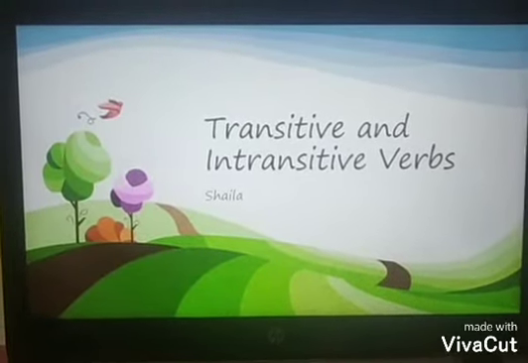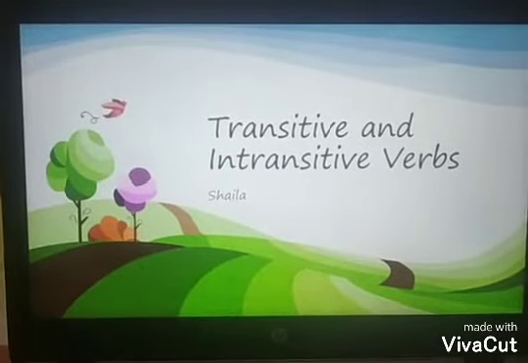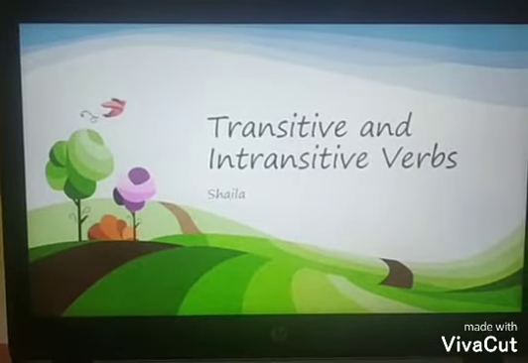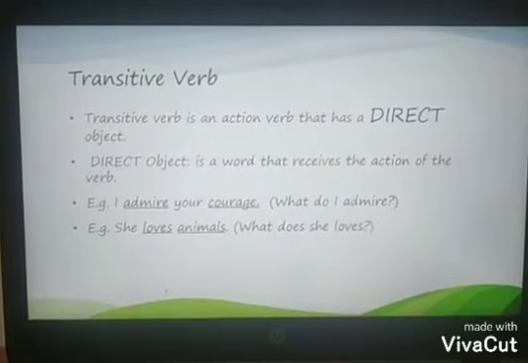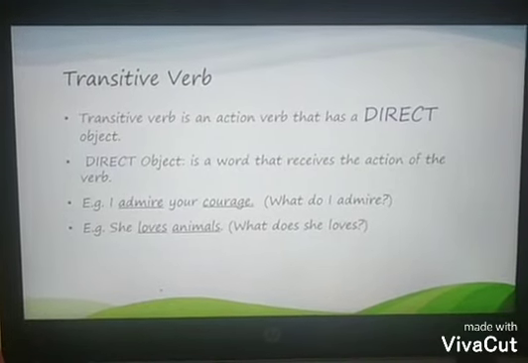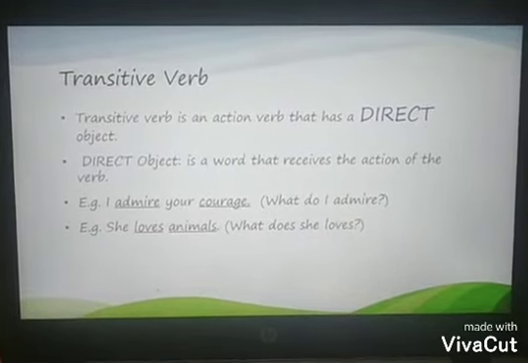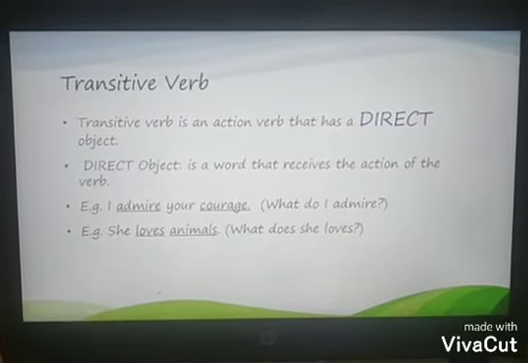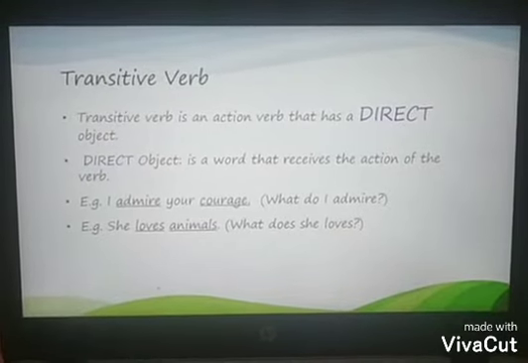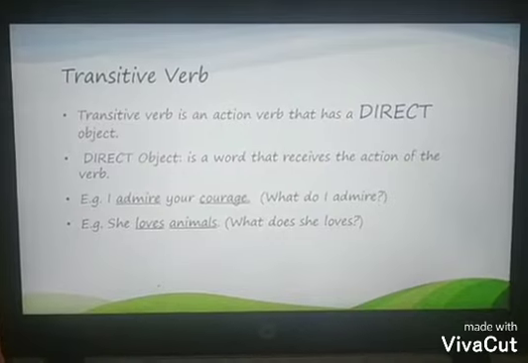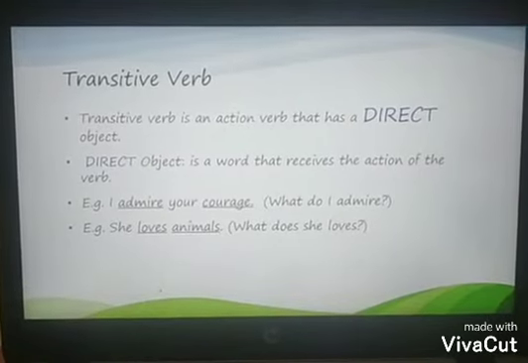In my previous video, you understood the structure of the sentence, and every sentence has a verb. So in this session, we will cover transitive and intransitive verbs. First is the transitive verb. A transitive verb is an action verb that has a direct object. Now, what is a direct object? A direct object is a word that receives the action of the verb.